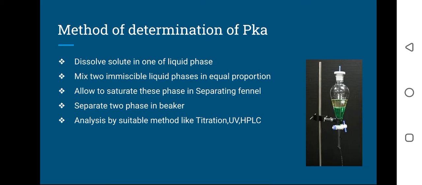You can see in the image a pear shaped separating funnel having a cock at the bottom.